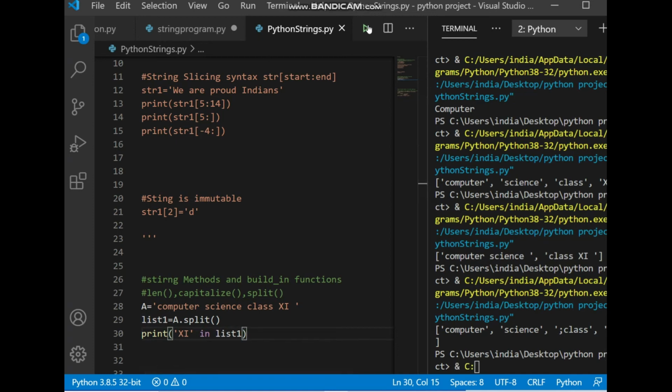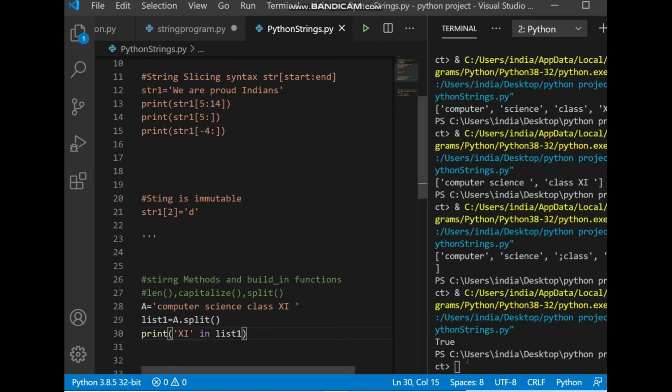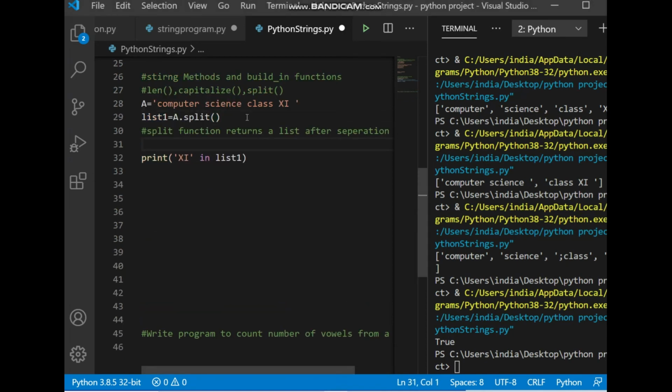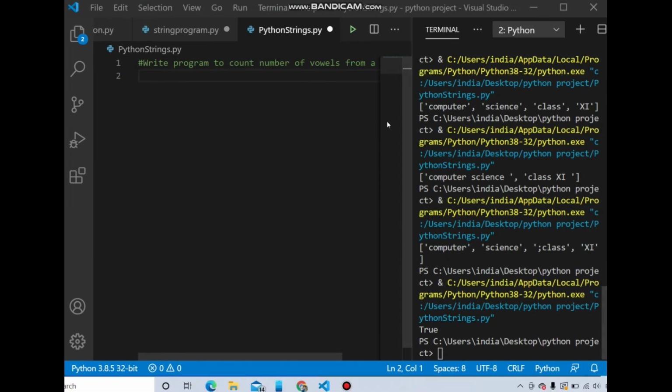Now the in operator, as we learned. Here I'm just trying to find whether 11th is there or not in this list, in Roman. So "XI" in list, yes, the answer is True, because all the elements are now separated using indexes, and in the list we can find whether XI is there or not. So the simple meaning is, if you want to find a subset from a particular sentence or string, you can split it and find it out using in. The split function actually returns a list after separation.